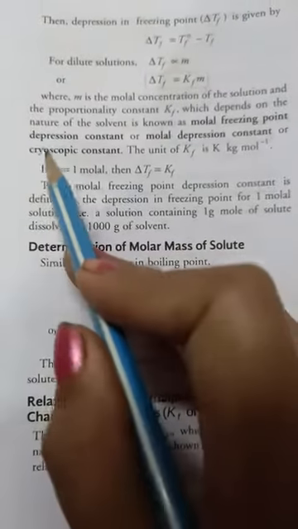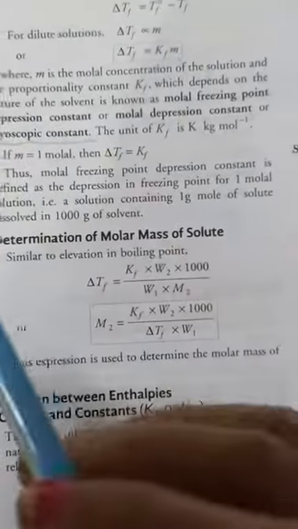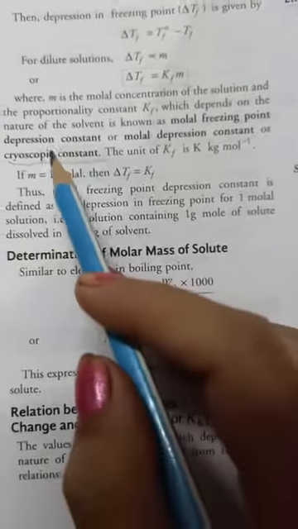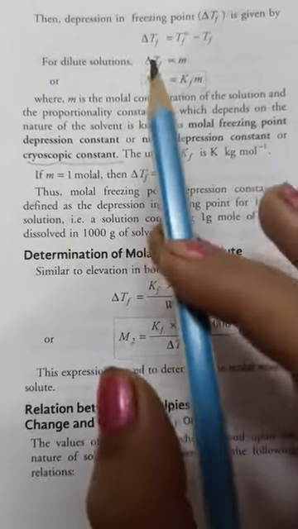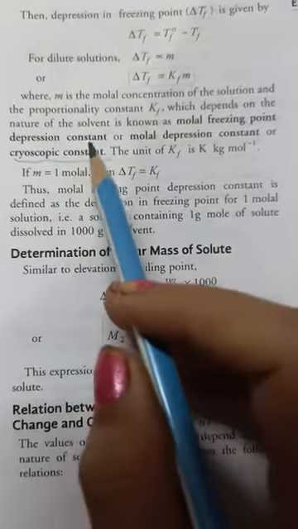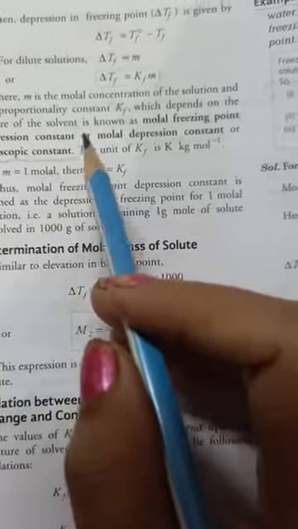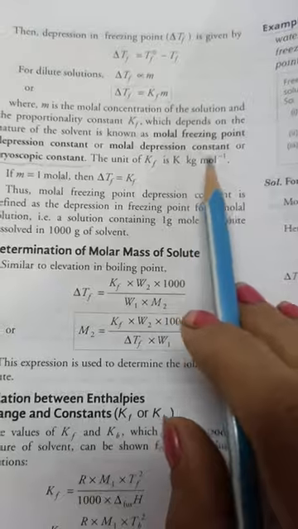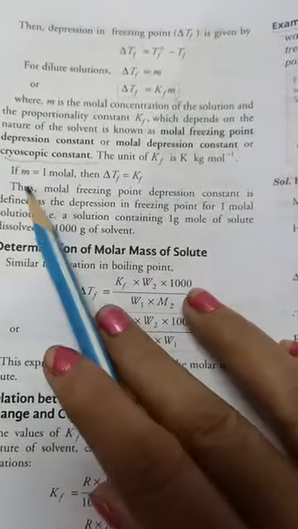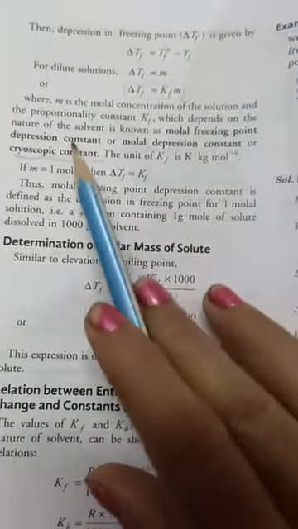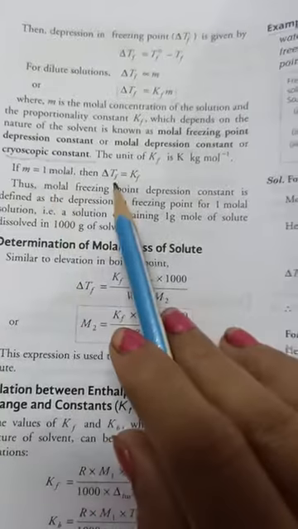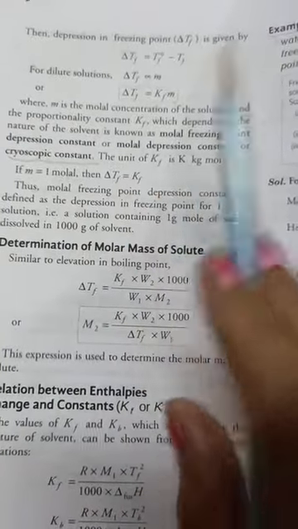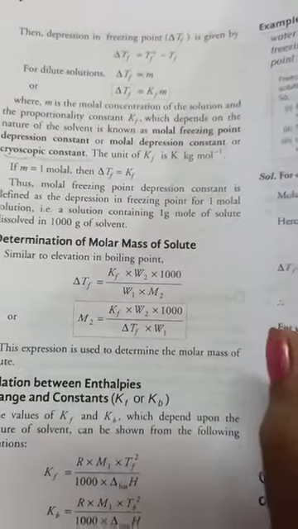Don't be confused, as these three names can be used to ask you the question. The unit is kg per mole. When m is 1, delta Tf is equal to Kf. Till here understood to all?